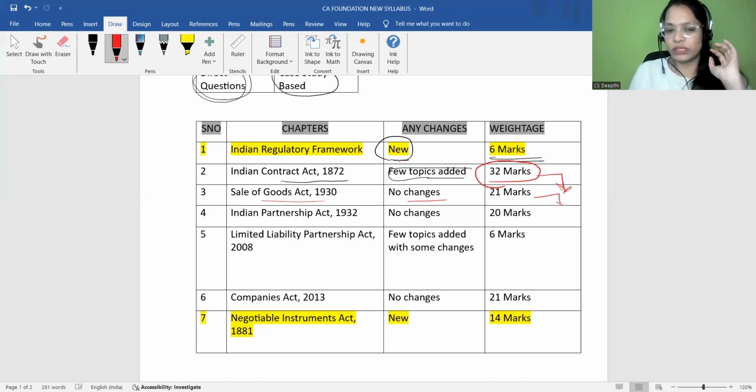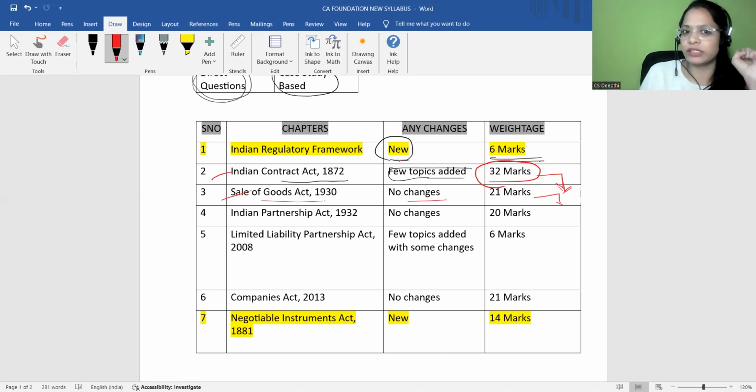So what we have to do is read it combined: the Indian Contract Act and the Sale of Goods Act. Think of it as one chapter and read it. Then we can fetch a good number of marks. So your first priority will be the Indian Contract Act and the Sale of Goods Act, because both consist of certain similar content. So it will be very easy for students to read them simultaneously.